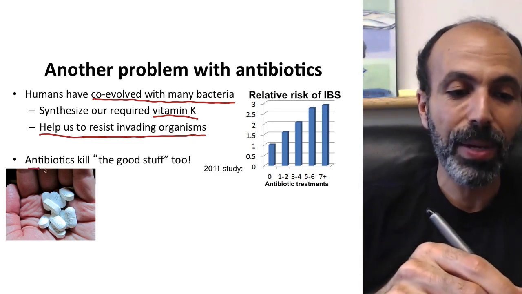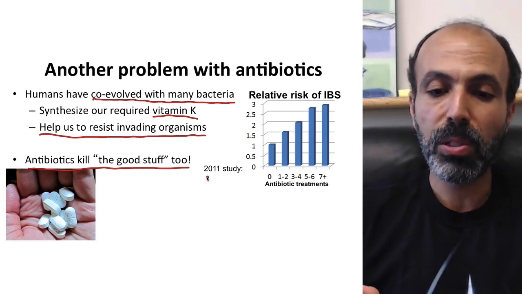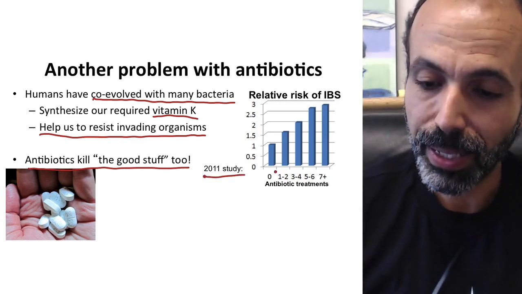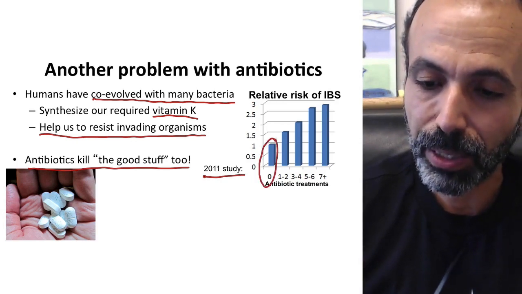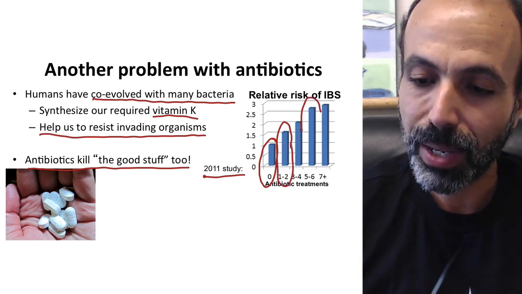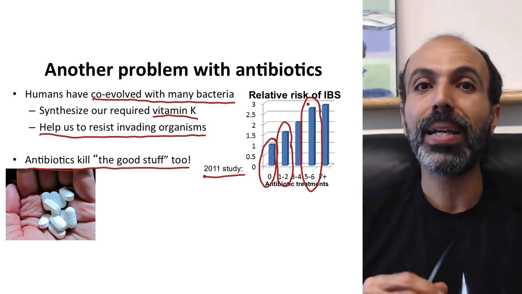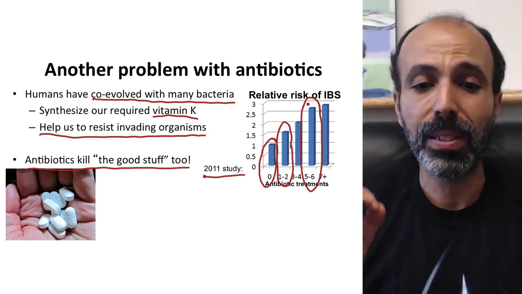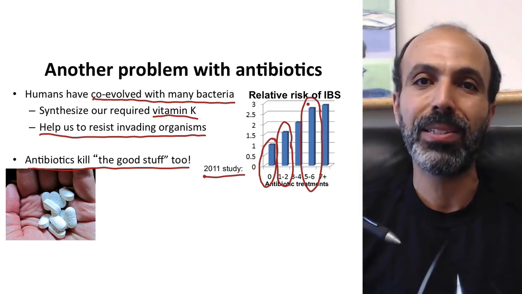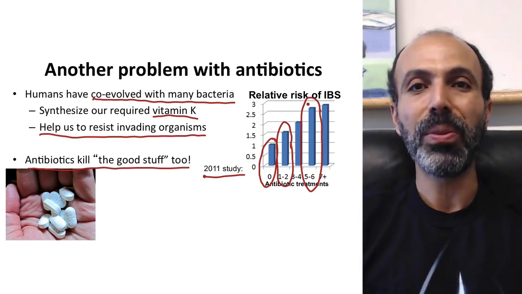So more generally, antibiotics kill the good stuff too. The consequences from this can be quite large. There was a 2011 study of irritable bowel syndrome. And what it shows here is that kids that had no courses of antibiotics had a fairly low risk of irritable bowel syndrome. As you had more and more antibiotic treatments, you had a higher and higher risk of irritable bowel syndrome. So again, antibiotics kill off the good stuff. The reason that we have good bacteria is because we have co-evolved with our bacteria. That we, over time, have developed this mutualistic relationship with them.